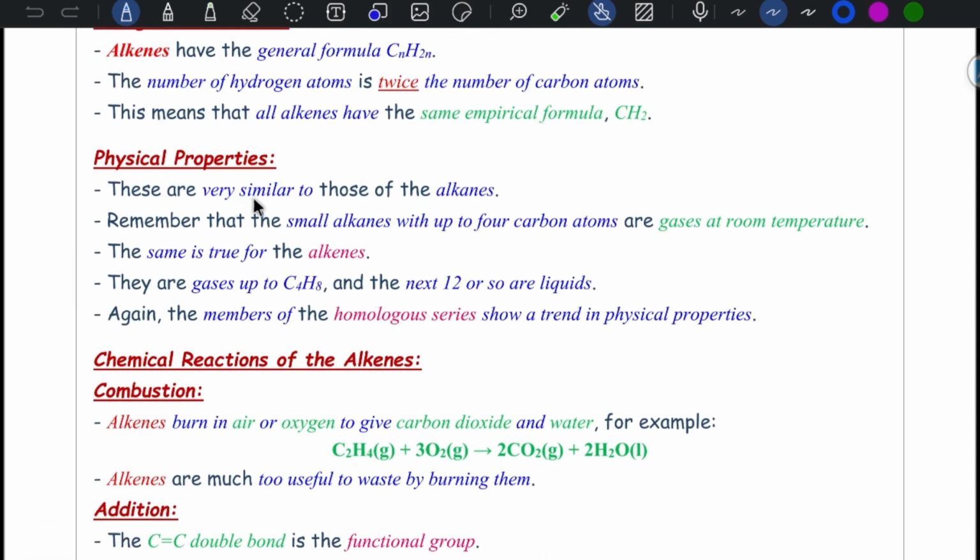The physical properties of alkenes are very similar to alkanes. Small alkenes up to 4 carbon atoms are gases at room temperature, and from C5 up to about C12 they are liquids, showing a trend in physical properties.